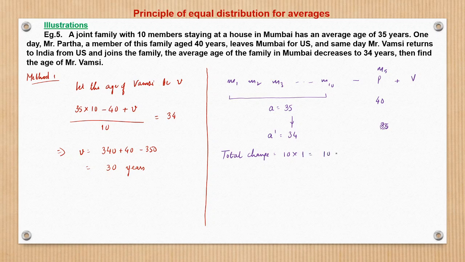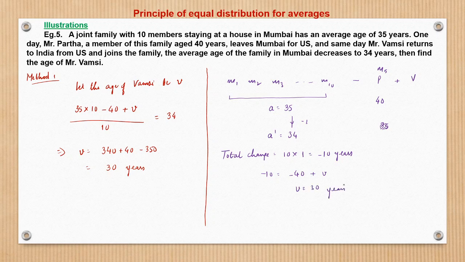So 10 years getting changed, right? That 10 years of change would have been brought by what? This minus p plus v, right? So basically the change is minus 1 per member, so this is minus 10. Minus 10 is the change brought by minus p plus v. Minus p is minus 40, because of p, and v is v. So from here we get v is equal to 30 years.